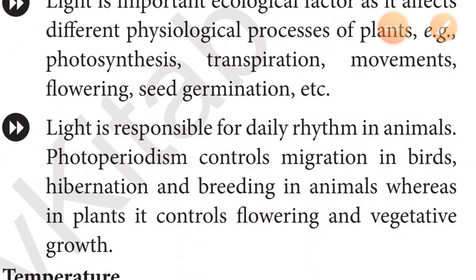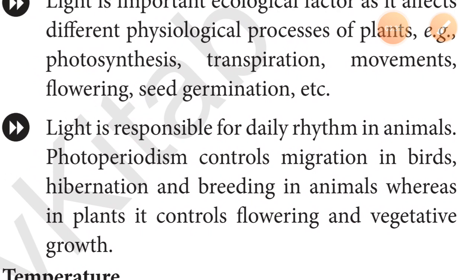We again say that light is responsible for some other things. Light is responsible for daily rhythms in animals, means this light also helps in the maintenance of our rhythmic conditions. If we talk about photoperiodism, means the amount of light for the plants. On the basis of this photoperiodism, plants can be classified in different categories. You have learned in the 11th class: short day plant, long day plant, right?